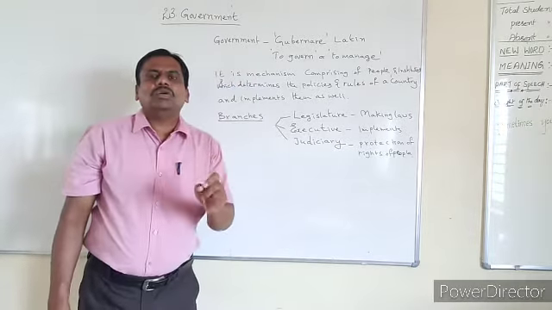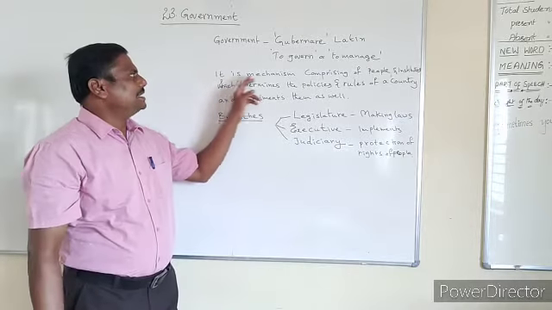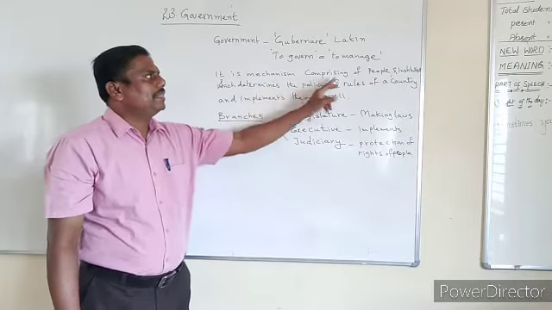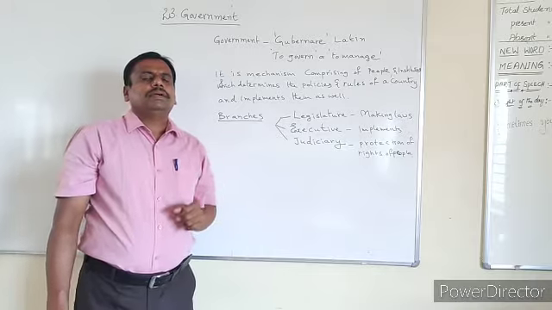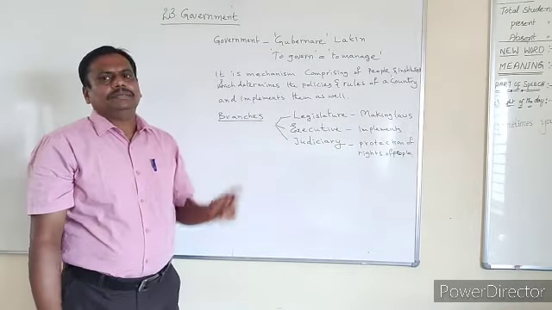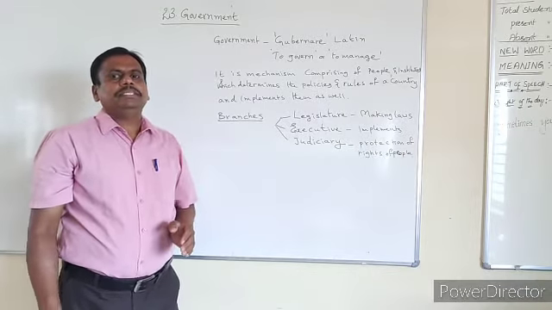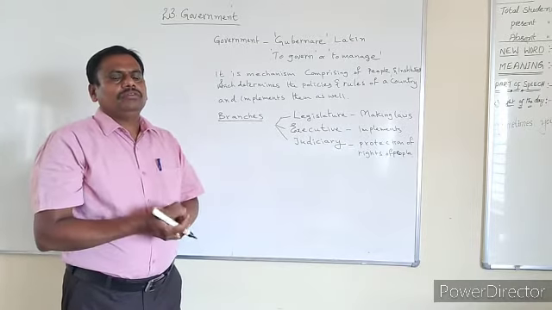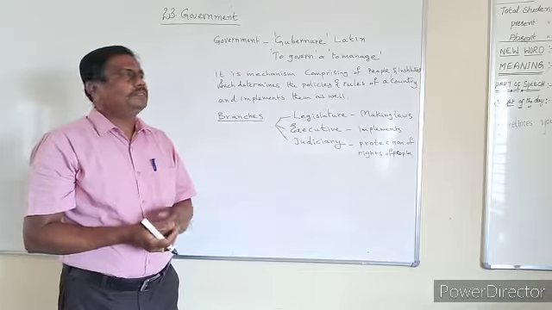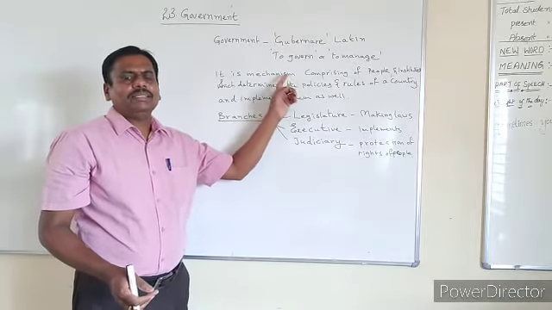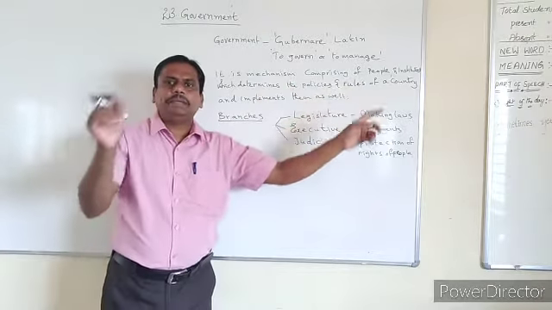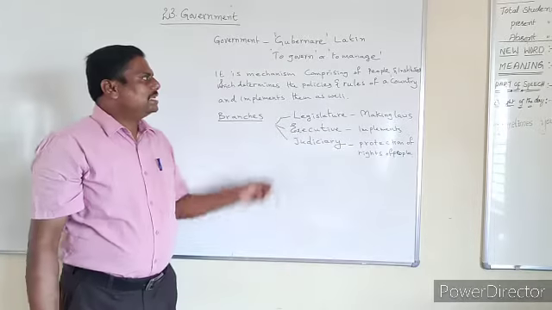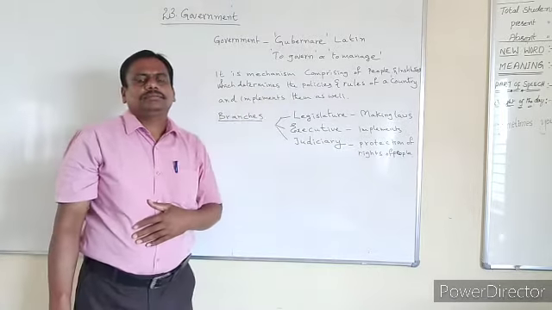So then what is government? In one sentence, how do we define government? It is a mechanism comprising of people. What is government? It is a mechanism. Mechanism means that through which something is done, where you find some group of people. So in this mechanism, whom do you find? You find people as well as institutions.